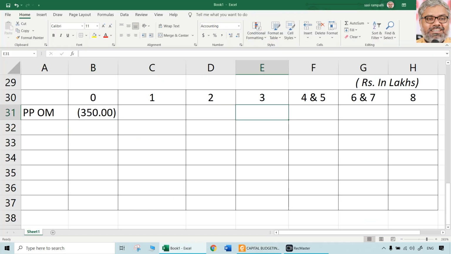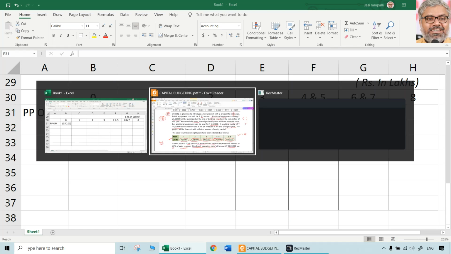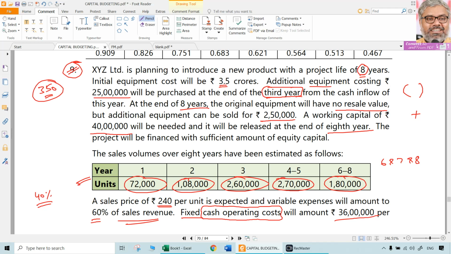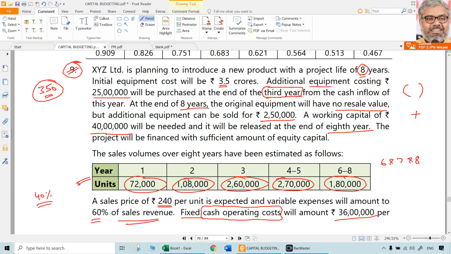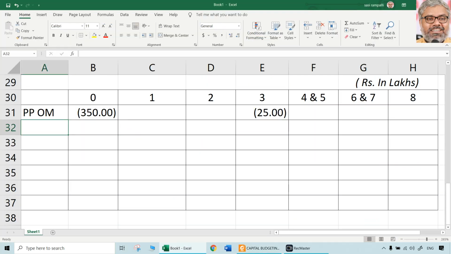So 3rd year also there is purchase of machinery, additional. But that is how much? That is going to be 25 lakhs. So minus 25 because we have all rupees in lakhs. That is going to happen end of 3rd year. And at the end of 8 years, the original equipment will not have any resale value, but additional equipment can be sold for 2,50,000.